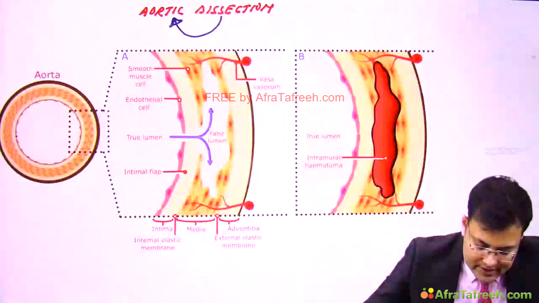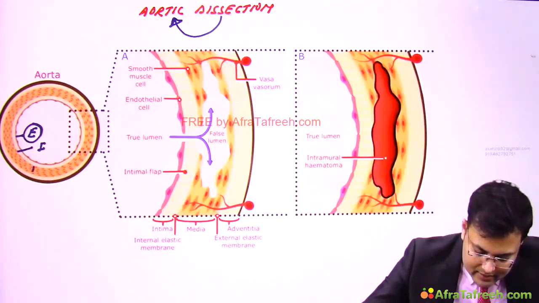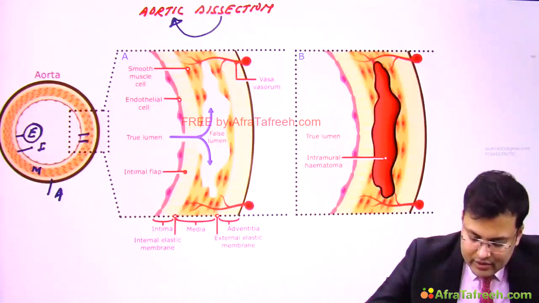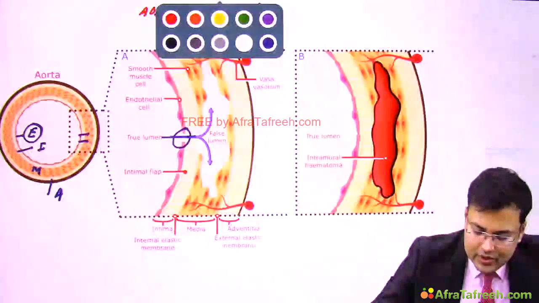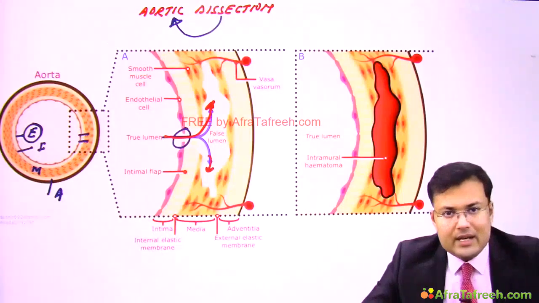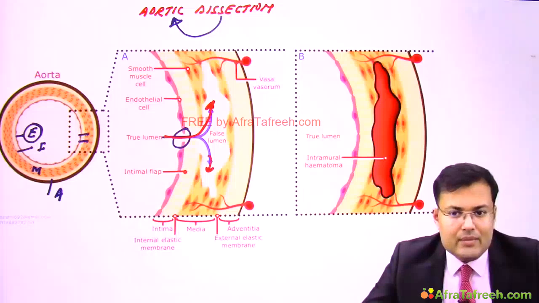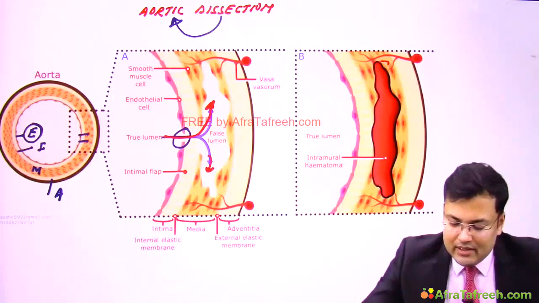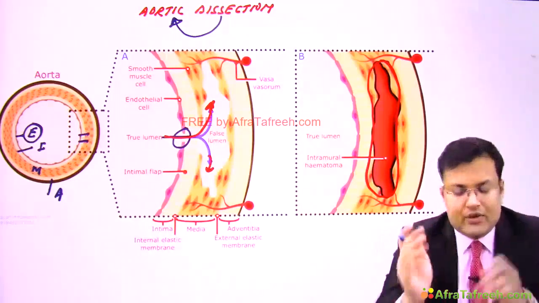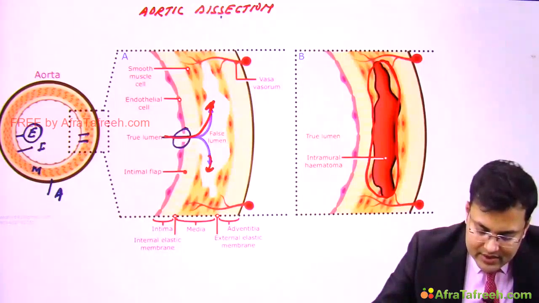In this case, you can see that the innermost lining is endothelium, this is intima, this is media, and this is adventitia. So what's the problem? You can see here that there is a tear in intima. Because of this tear, the blood starts going into this false lumen, and this false lumen is in between intima and media. So this is the intima-media space, and the blood is going into this space under pressure, so it is going to cause the dissection of aorta. So what's the problem in aortic dissection?